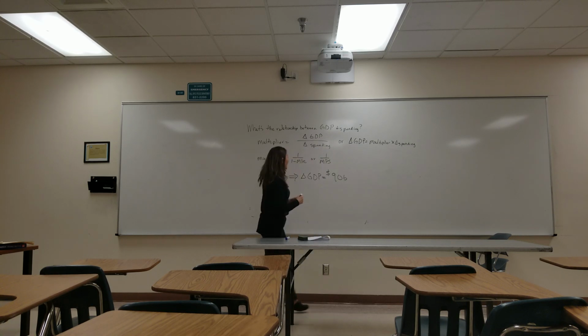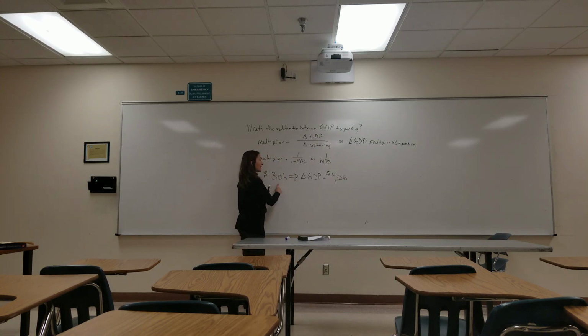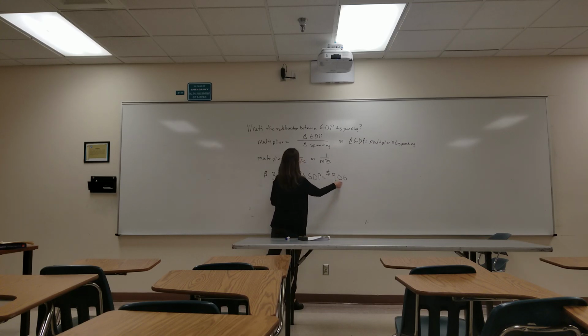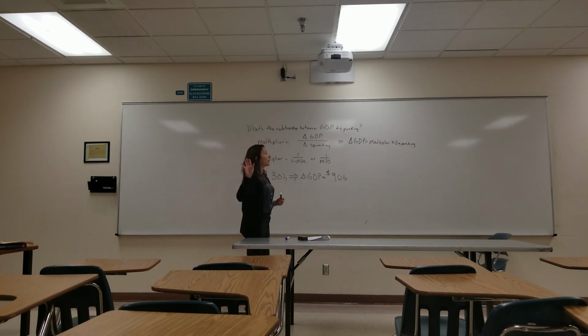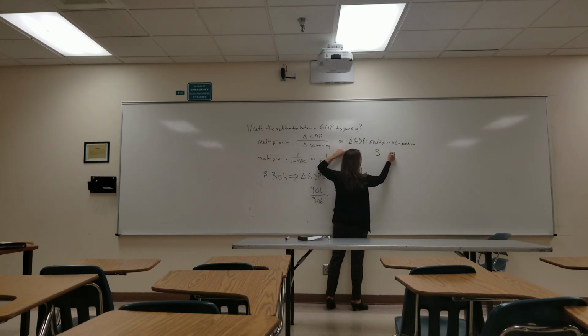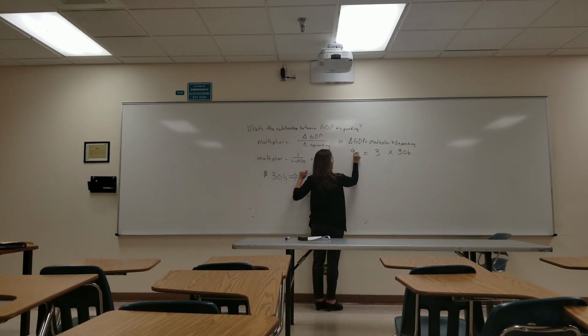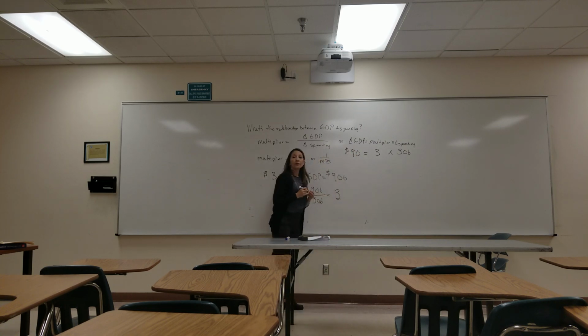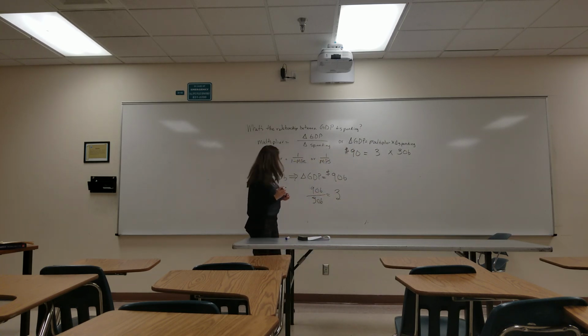Well, we can see here that there's a $30 billion investment, and GDP change was $90 billion. If we follow our formula, we would have the change in GDP, which is $90 billion, divided by spending of $30 billion. That's going to give us a multiplier of 3. Or conversely, we could say our multiplier of 3 times a change in spending of $30 billion gives us $90 billion worth of change in gross domestic product.